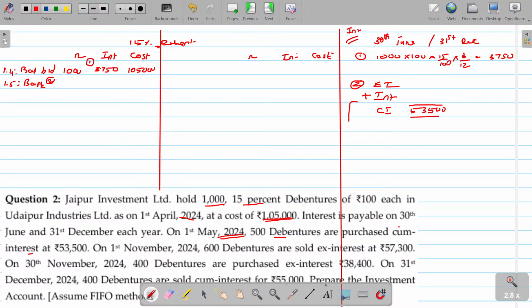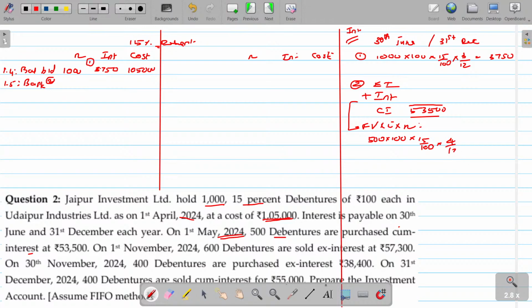How do we calculate the interest? Face value into rate of interest and number of periods applicable. 500 debentures with face value 100 per debenture, 500 into 100, is 50,000. Applicable rate of interest being 15%, into how many months? On 1st May, earlier to that when did we get the interest? Only 31st December. January, February, March, April, so 4 months interest could have accumulated.